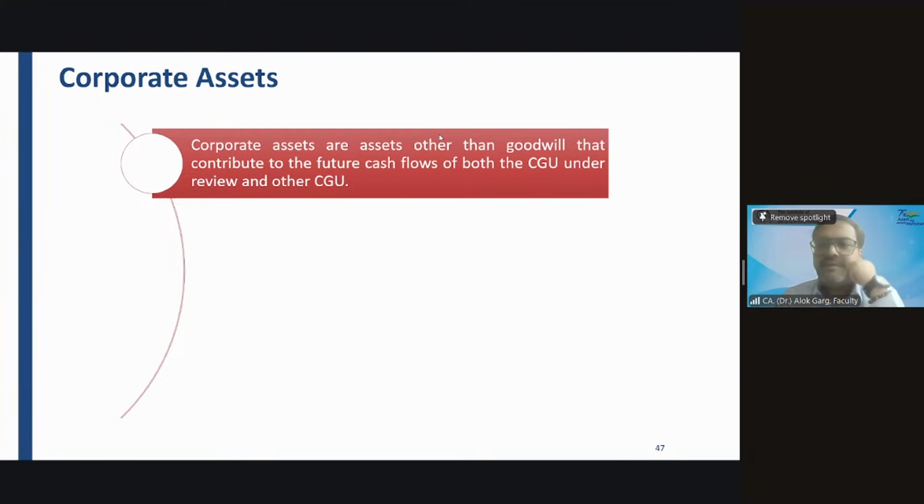So this corporate asset, this office building, is not generating cash flow. Measurement of recoverable value for this office building is not possible. Then what will you do for this office building?